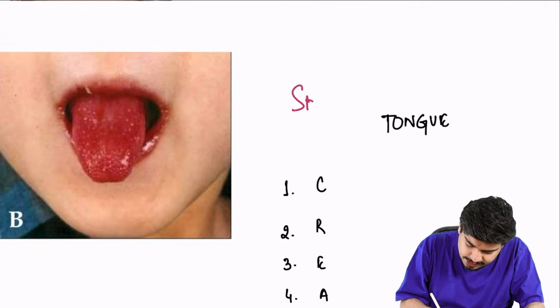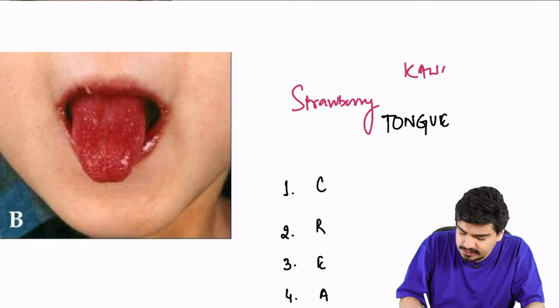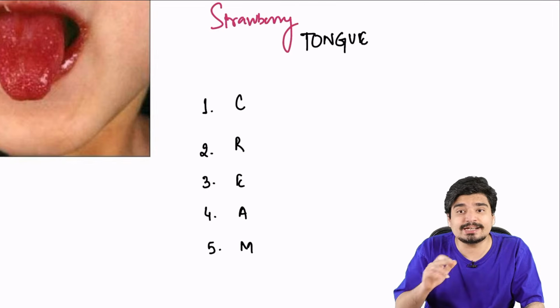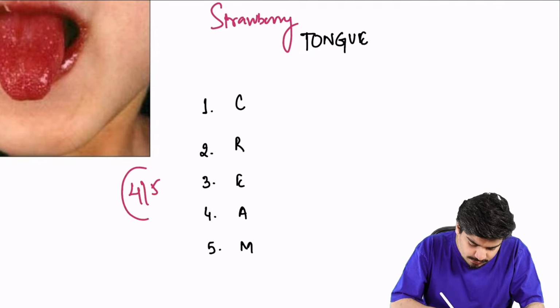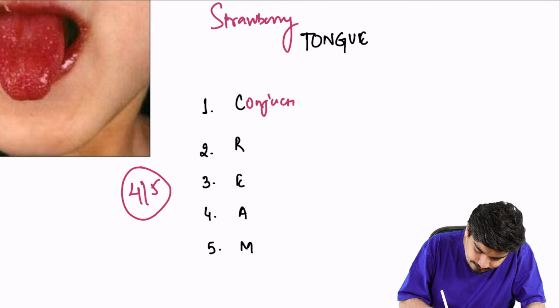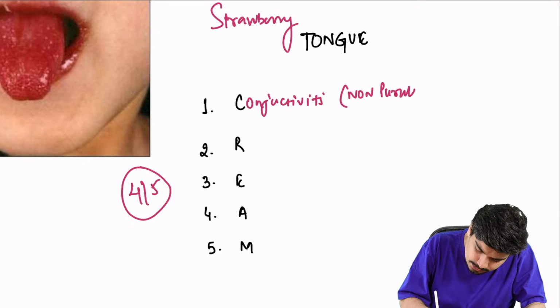This is diphtheria. What is this? This is strawberry tongue. Where is it seen? It is seen in Kawasaki disease. What is the criteria for Kawasaki disease? 4 out of 5. What are these 4 out of 5? C, conjunctivitis. Remember, it is non-purulent conjunctivitis. There is no pus.